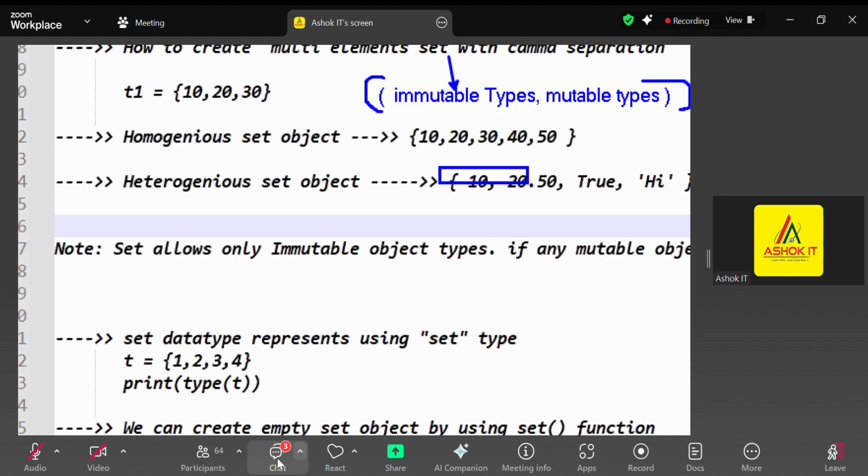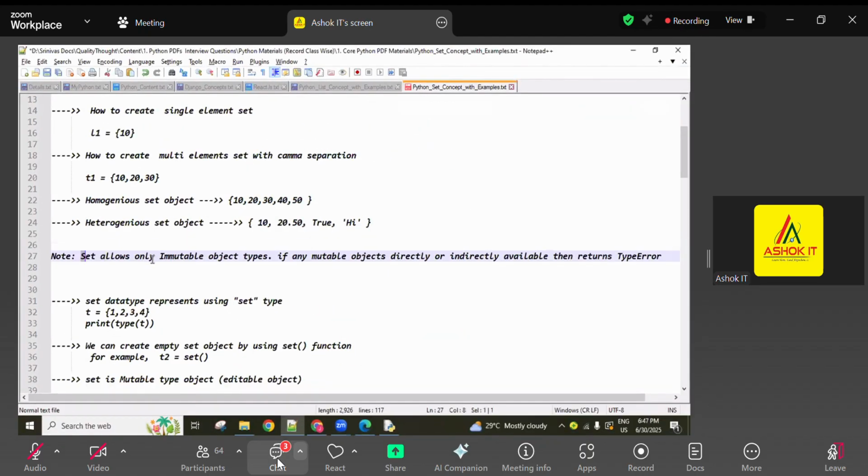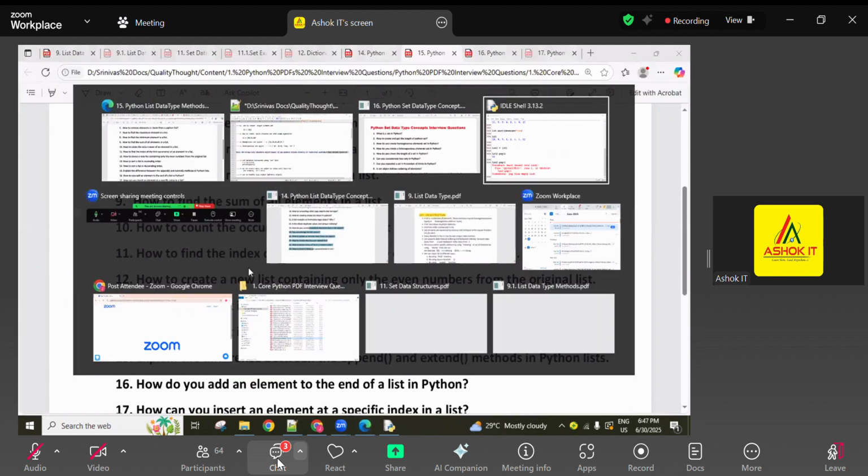Okay, so this is the tuple, and in the list all mutable and immutable types are allowed, but in the set only immutable types are allowed, no mutable types. Immutable means the tuple is an immutable type. A tuple can again hold mutable and immutable objects, but inside the tuple, if any mutable is there, that also is not allowed. So check it here. A set allows only immutable type objects. If any mutable objects are available directly or indirectly inside the set, then it returns a type error.